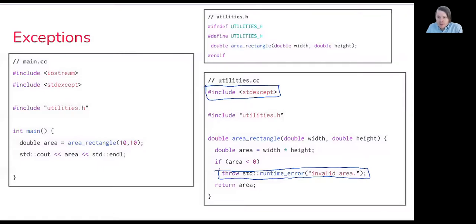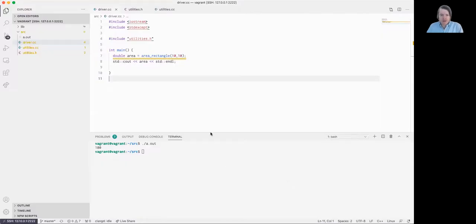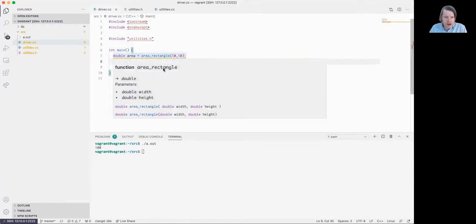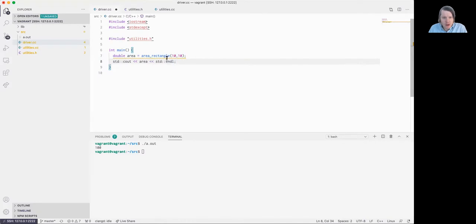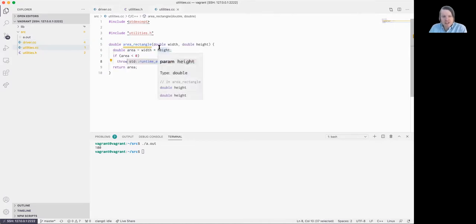Okay, so I'm going to show you what happens when this code's executed. So moving over to Visual Studio Code, I have here exactly what was on screen within the actual slides. If you look at my driver program, you can see here, a double is going to be initialized with the value of area of a rectangle with the parameters of 10 for width, 10 for height. And then I'm simply going to output the value that is returned to standard output. My definition of this is going to be as such, exactly as you saw within the slides.